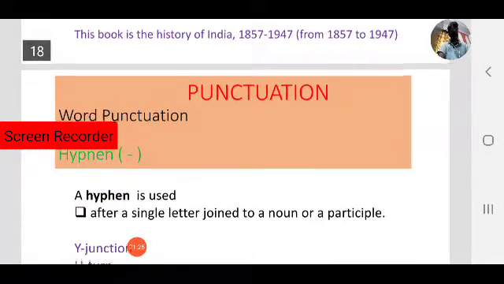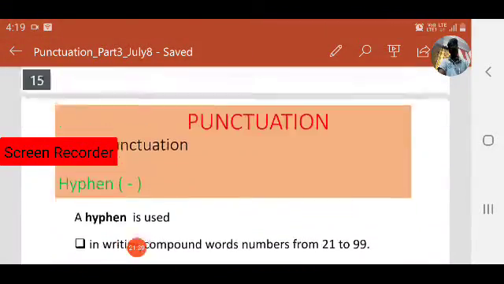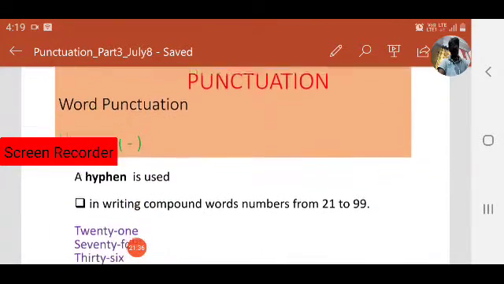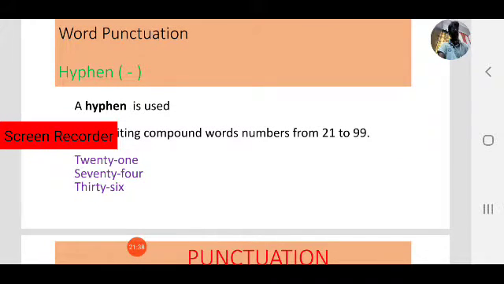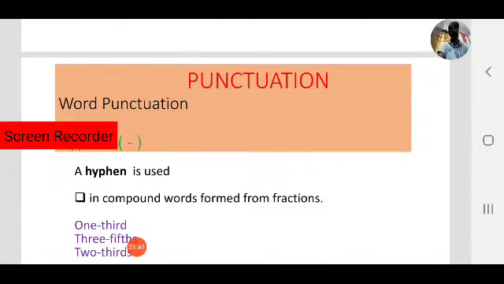Let us revise where we use a hyphen. In the first case, in compound words we use a hyphen. In the second case, in writing compound numbers from 21 to 99, there we use a hyphen. Observe the examples, a couple of examples are there. Next, in compound words formed from fractions, we use hyphens.